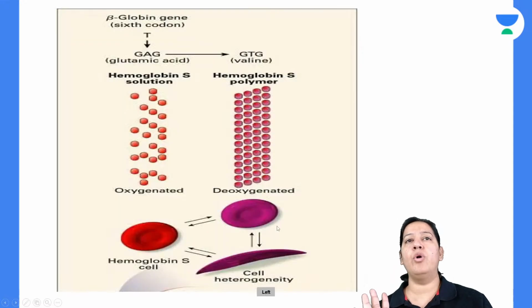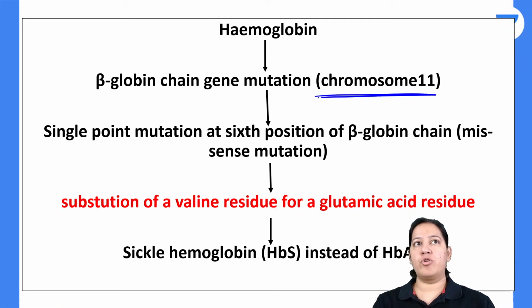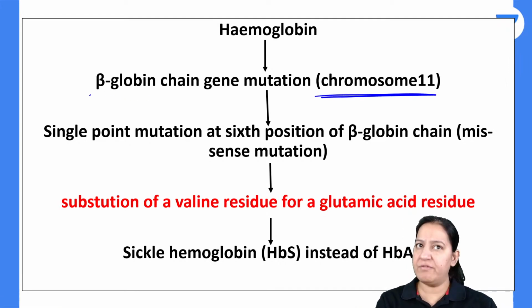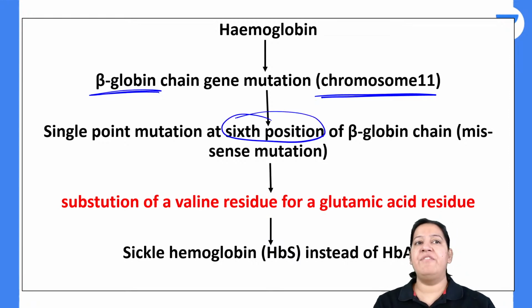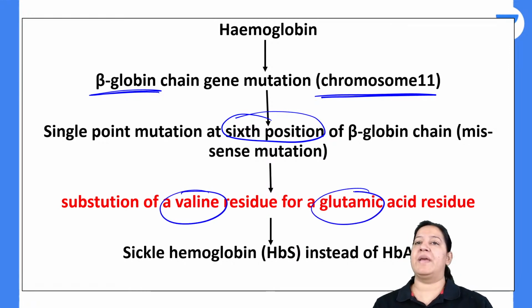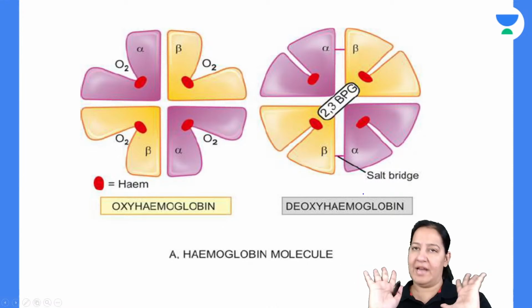As I have told you, there is a gene for beta globin on chromosome number 11. On the sixth codon of this gene, we have a mutation in which valine is replaced by glutamic acid. Okay, let me start from the beginning.